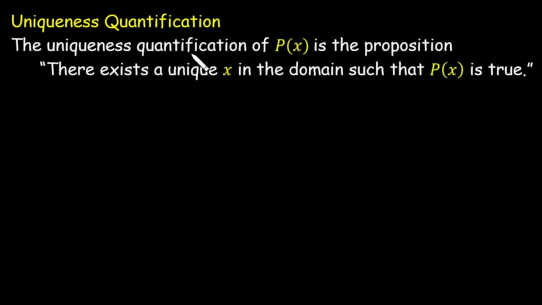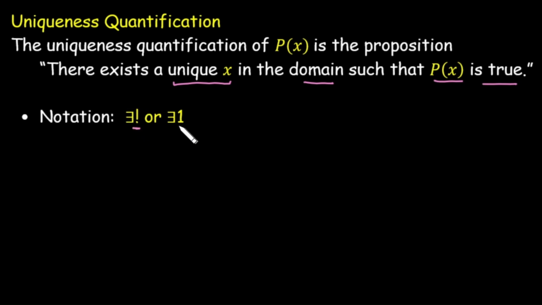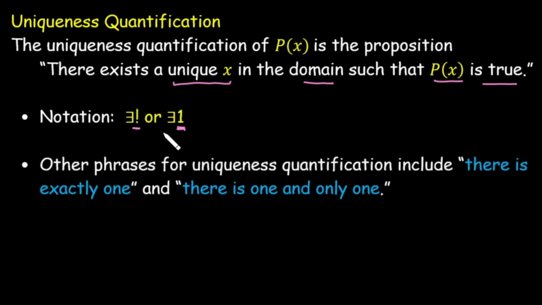The uniqueness quantification of P(x) is a proposition which says that there exists a unique value of x in the domain such that P(x) is true. Its notation is similar to there exists, but we put an exclamation sign or a 1. So this represents uniqueness quantification. We can say there is exactly one, or there is one and only one value of x in the domain for which the statement is true.